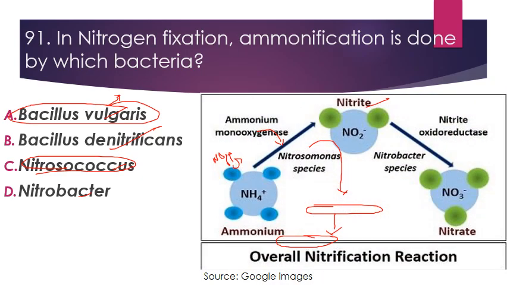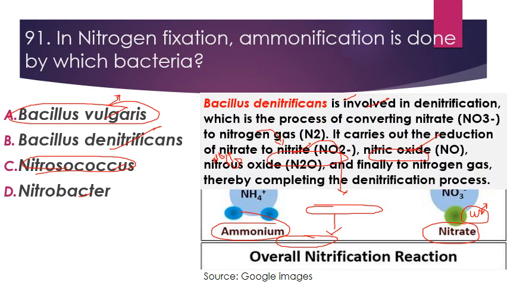The next we have these processes where ammonium is converted into nitrite. So this is done by the bacteria Nitrosomonas. And then nitrite is converted into nitrate, which is the usable form by plants, most usable form by the plants, most important form. And the bacteria involved in this process is Nitrobacter.